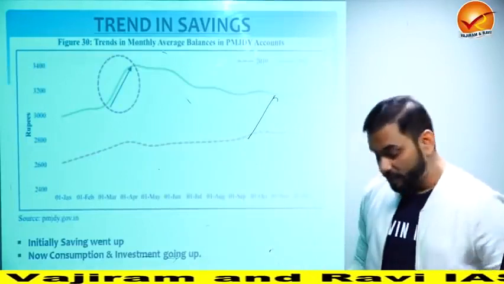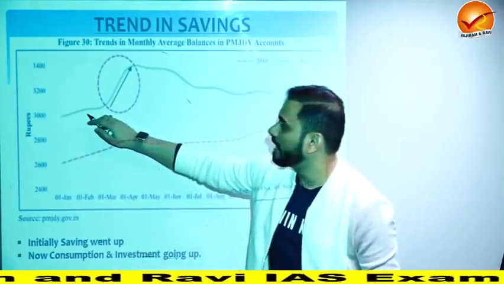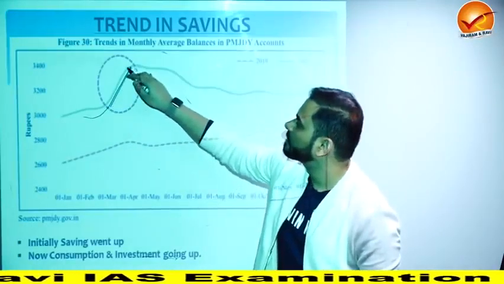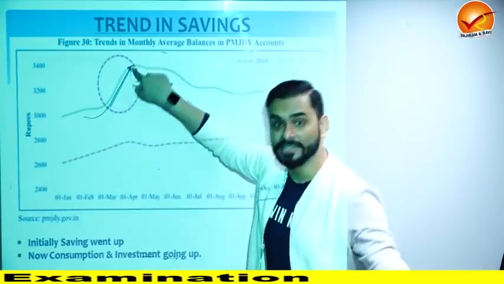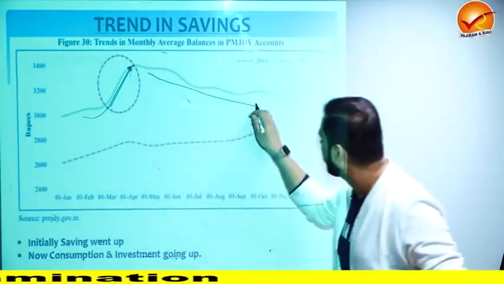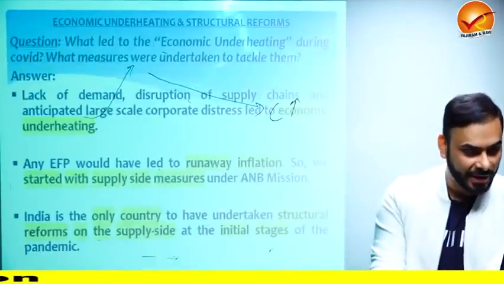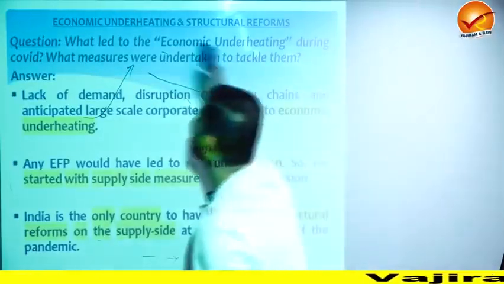Plus, we also saw that after the lockdown ended, see, when the lockdown and COVID was at its peak, look at the money that we saw in the Jan Dhan accounts. The money in the bank of people increased like this. But now people are withdrawing money and they are consuming more. That is happening. All right. This I have already taught you. This is called economic underheating.